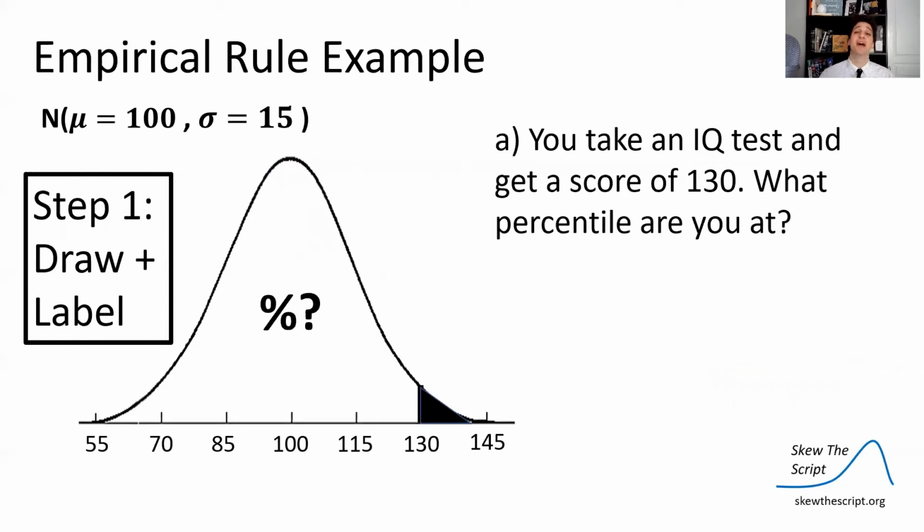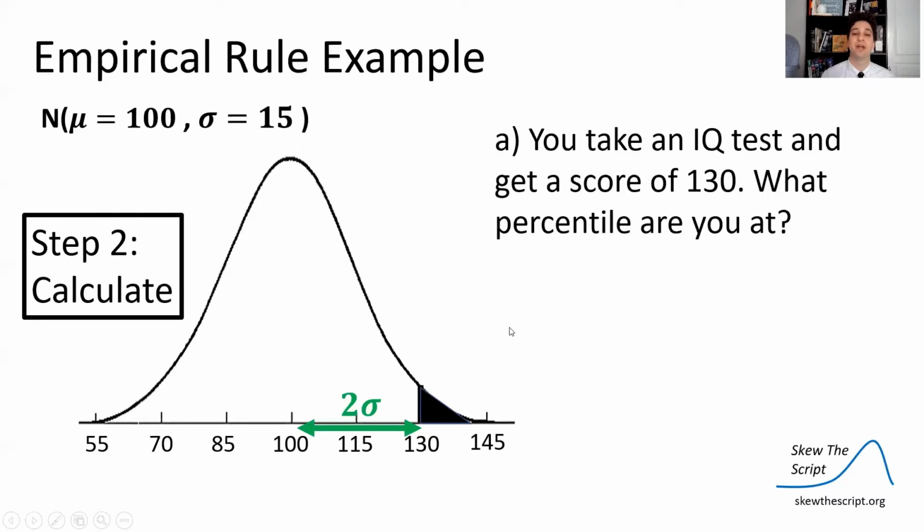So in this case, we're wondering what percentile is a score of 130? Well, let's draw it. We've drawn the normal curve here, centered at 100, with tick marks representing the standard deviation of 15, and we've shaded above 130, meaning that's the area we're not looking at. We're looking at the percent that's below, because remember, percentile is the percent of data that's below a certain value. So we're wondering what percent is in this area of our curve that's below 130.